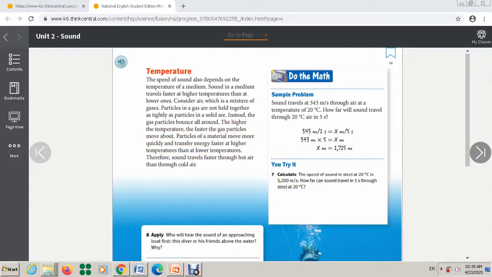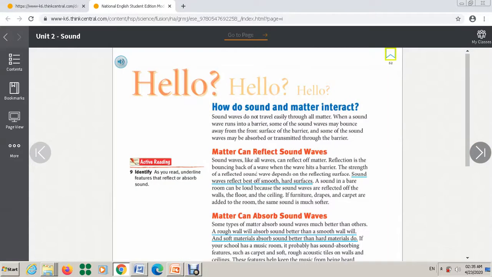Okay, now let's move to the other part, which is on page 52. How do sound and matter interact together? Actually, sound might be reflected or absorbed. It depends on the material or the barrier. Let's talk about how matter can reflect sound waves. All waves can be reflected off matter.